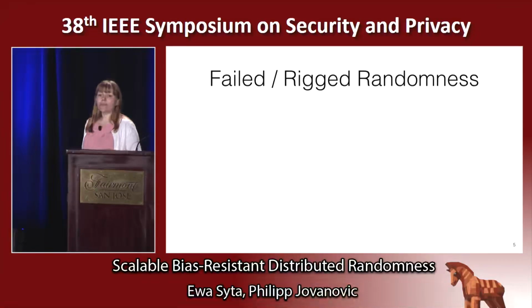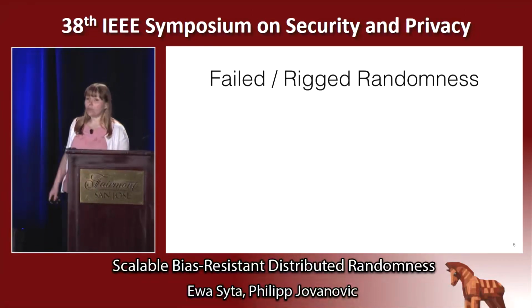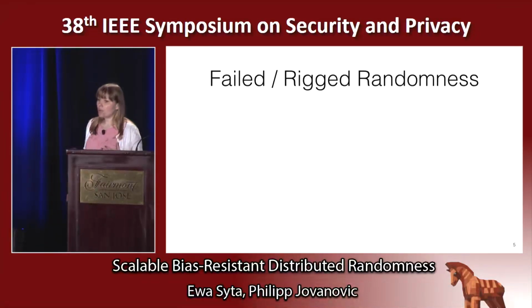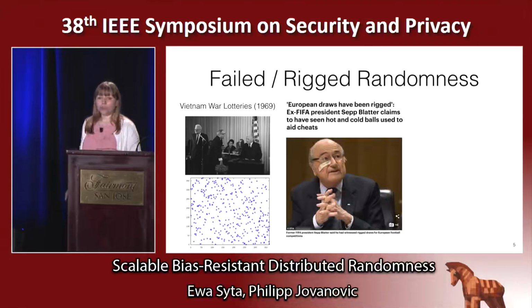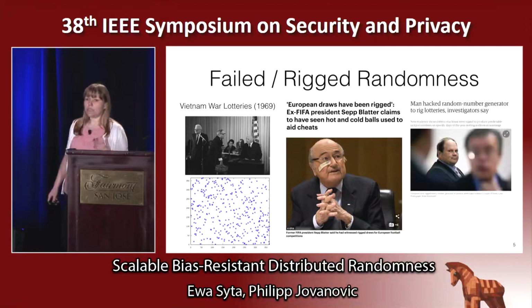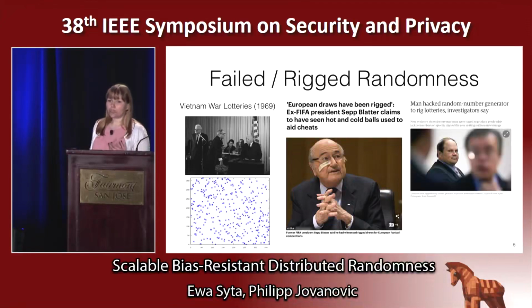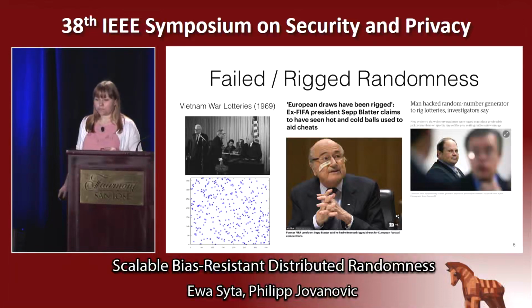Unfortunately, there are a lot of real-world examples of rigged or failed randomness, and consequently, rigged or failed public random choices. In the Vietnam War draft lottery, the dates representing birthdays were not sufficiently mixed before drawing the order to appear for induction. Hot and cold balls were used to rig European soccer competitions. And finally, an insider hacked a pseudo-random number generator that was used to choose winning numbers for the Megabucks lottery.